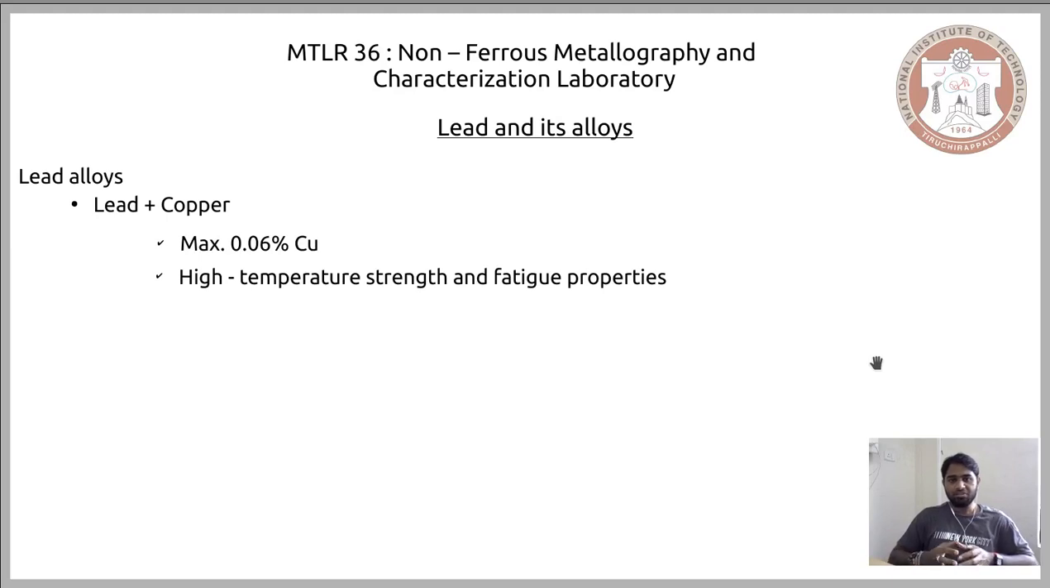The property that is enhanced by the addition of copper is the high temperature stability and also the fatigue properties. So what essentially we have achieved by adding copper and a few traces of other alloying elements is that we have increased the high temperature strength of the alloy and also the fatigue properties.